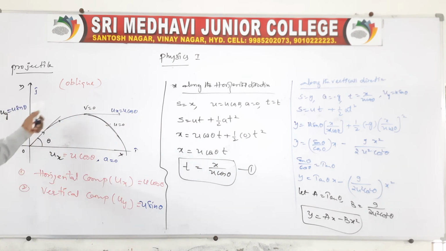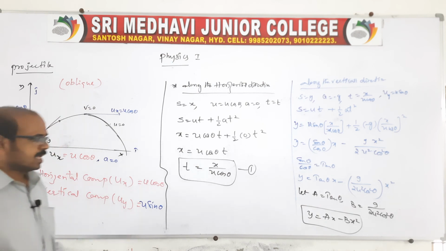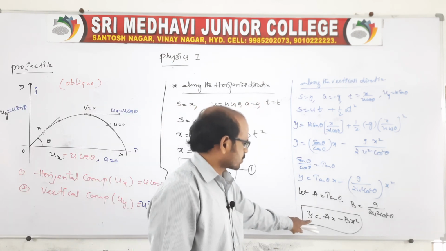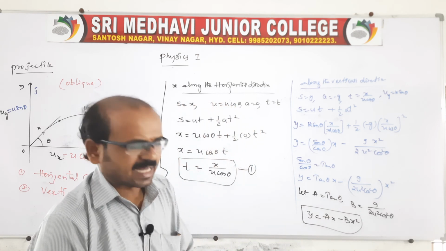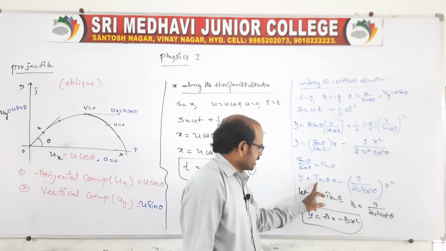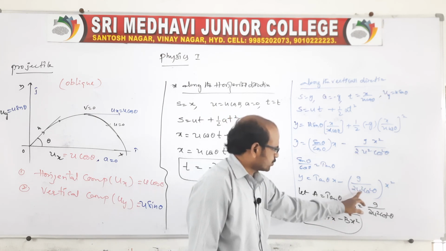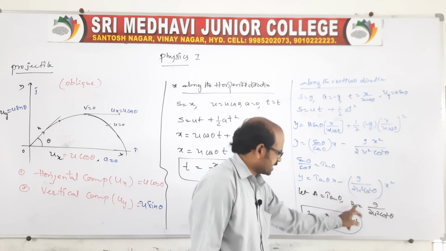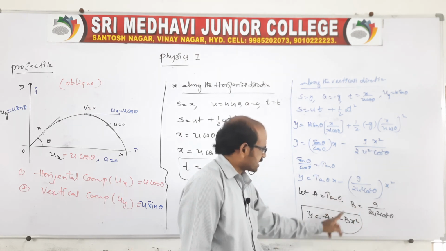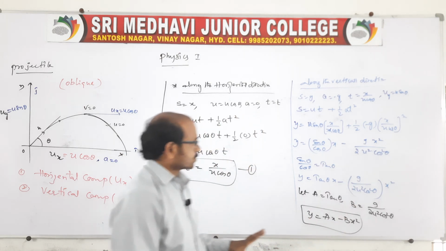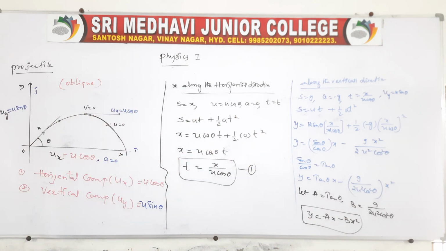Actually this diagram looks like a parabolic path, and in a mathematical way also it is proved, because it is an expression related to a parabola in maths. So you assume tan theta as a, and g by 2 u square cos square theta as b. Therefore you replace these values, y is equal to ax minus bx square, which we can call the parabolic expression. This is a 4 marks question, very important in the final examination.